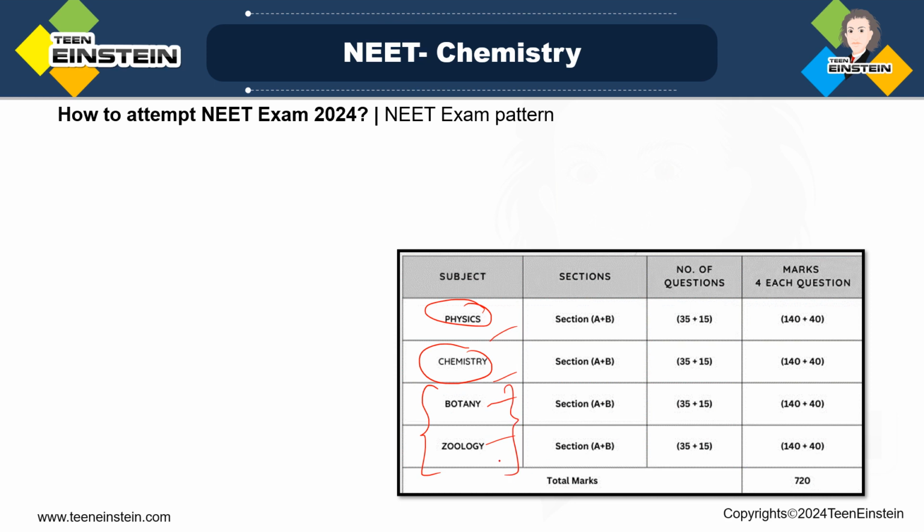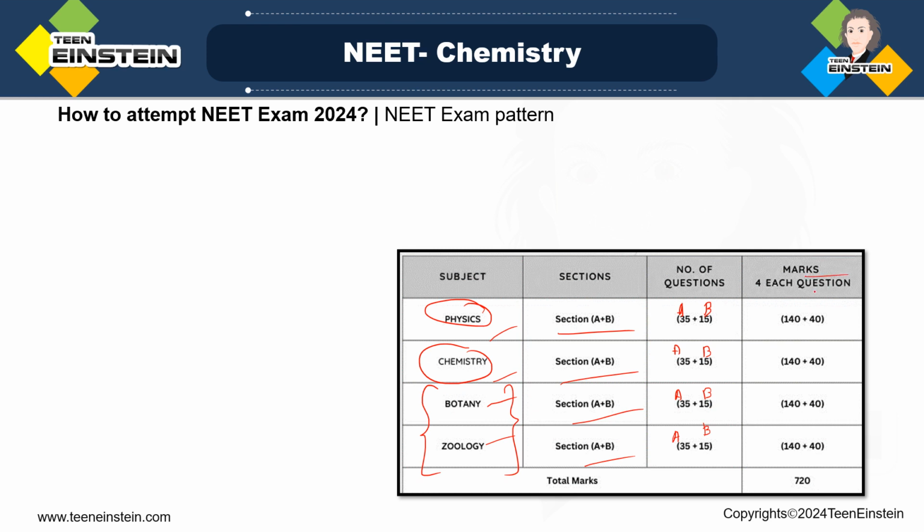For each subject, physics, chemistry, botany and zoology, there will be 2 sections, section A and section B. The number of questions from section A will be 35, and from section B it will be a total of 15 questions, right? So total 35 plus 15 is 50, so 4 into 50, a total of 200 questions.